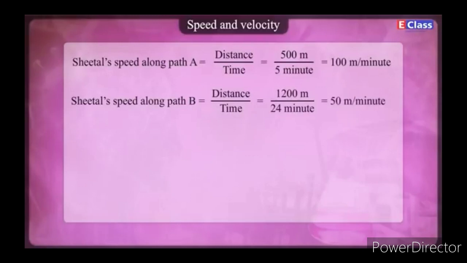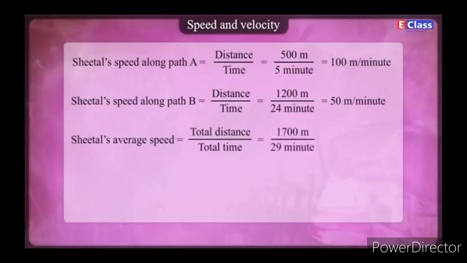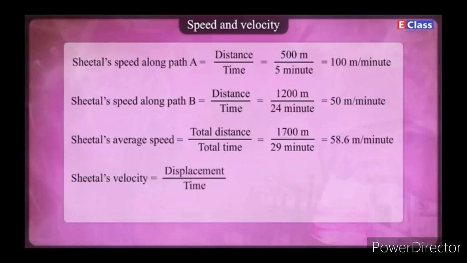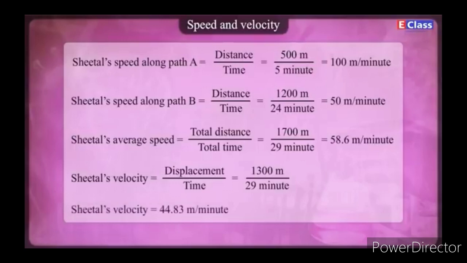Now Seetal's average speed equals total distance upon total time equals 1700 meters upon 29 minutes equals 58.6 meters per minute. Now Seetal's velocity equals displacement upon time equals 1300 meters upon 29 minutes equals 44.83 meters per minute.